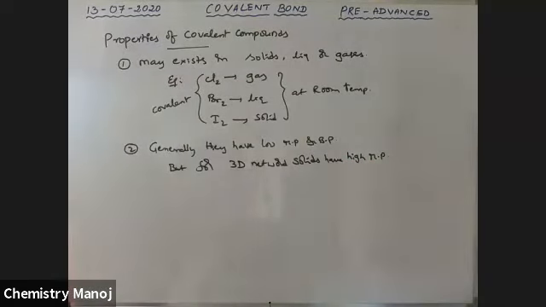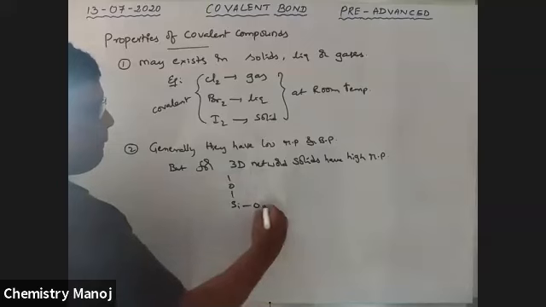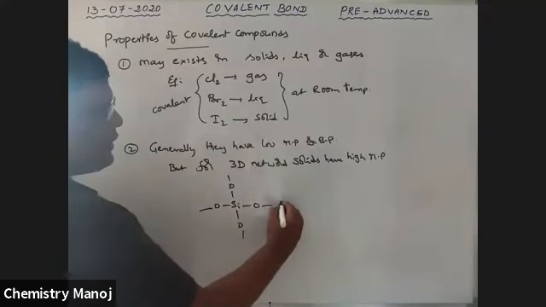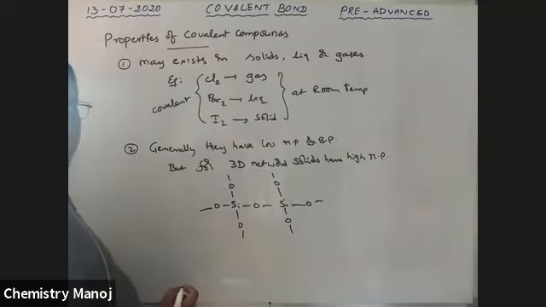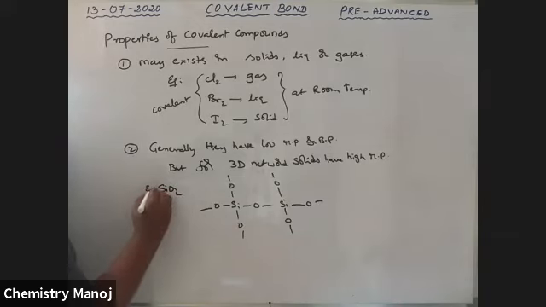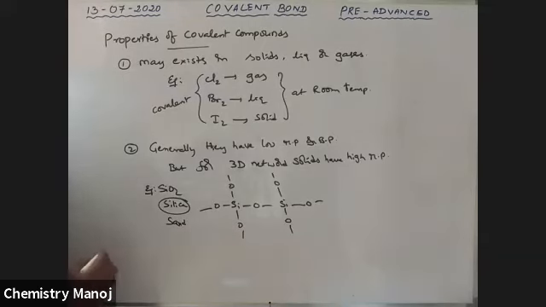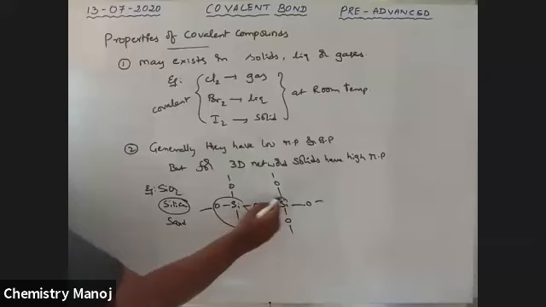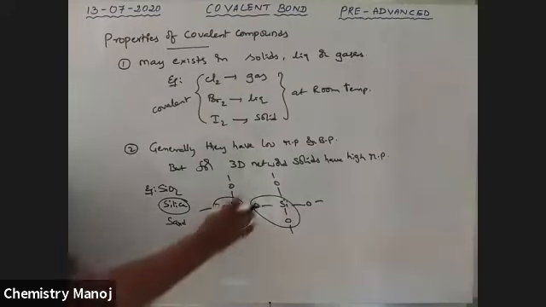For example, SiO2 is a 3-dimensional network covalent compound. SiO2 is simply called silica, nothing but our sand in daily life. The sand formula is SiO2, with a polymeric structure. It is a 3-dimensional structure, so it has a high melting point.